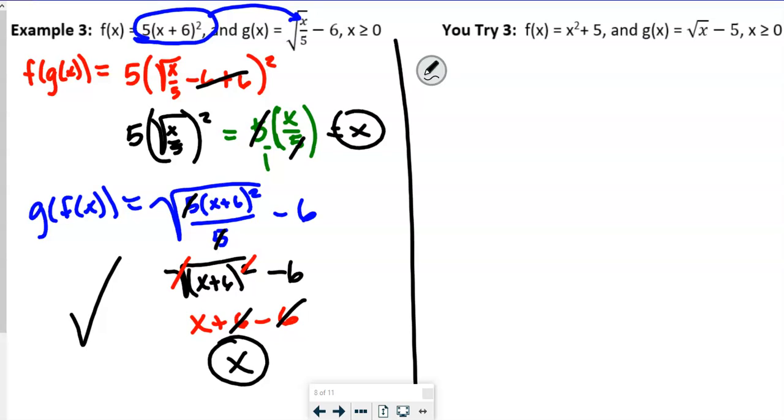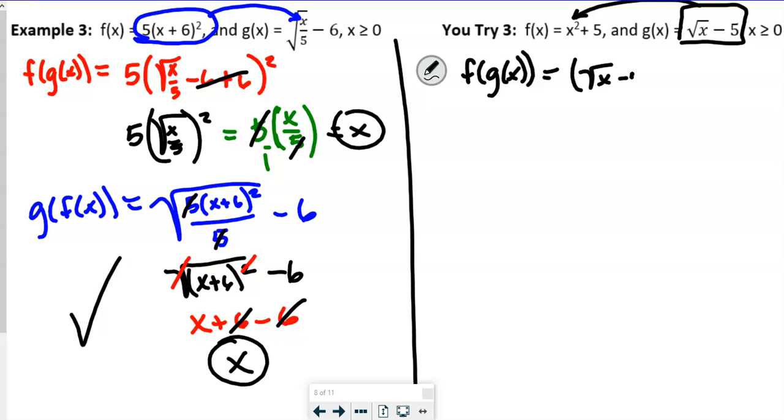All right, let's see if you guys can do this last one over here. So now we are going to do f of g of x. So we're going to take this function and we're going to put it in for that. So that's going to be the square root of x minus 5, squared, plus 5. Okay, so when I square a square root, we could use the box method for this if we wanted to.